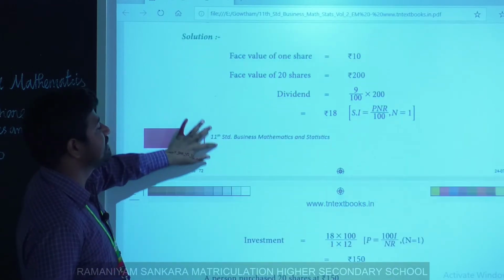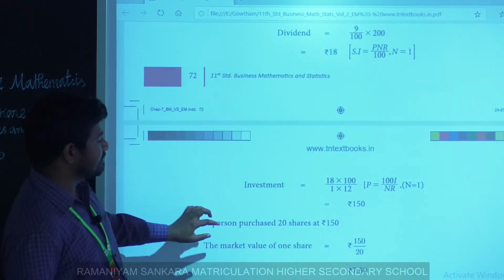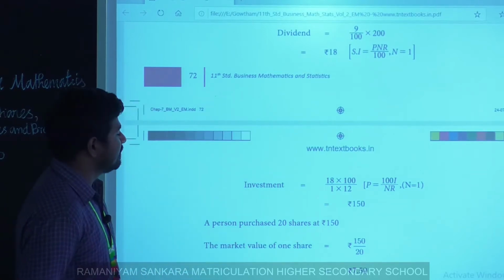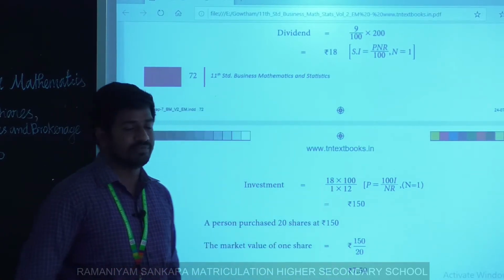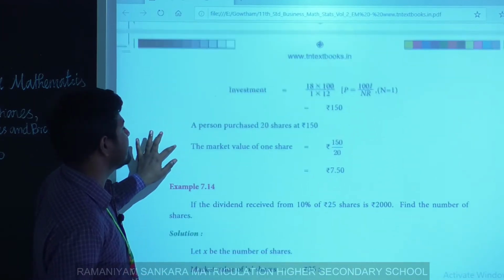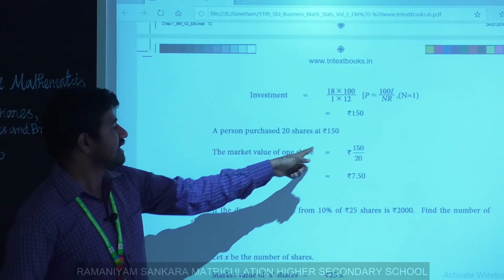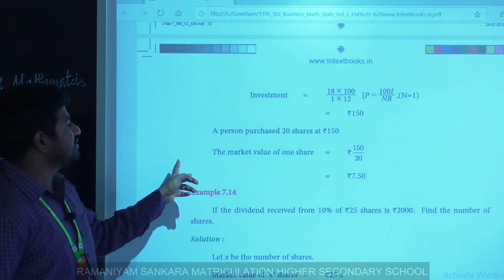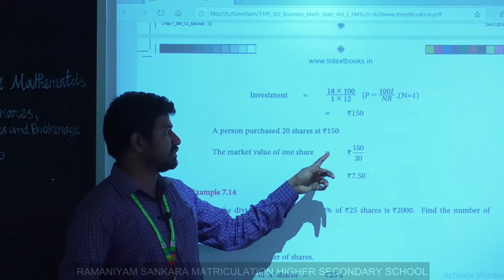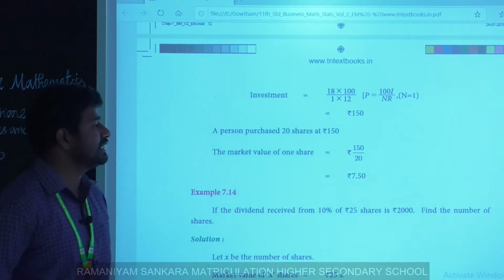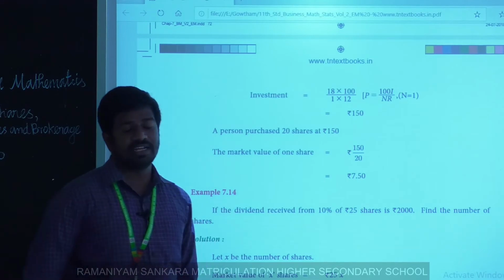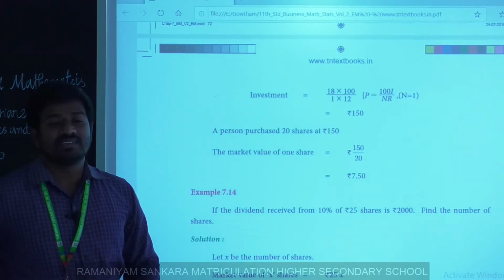So we calculate the investment on 12%. So now the investment is rupees 150. A person purchased 20 shares at 150 rupees. The market value of one share equals 150 divided by 20, that is rupees 7.5.